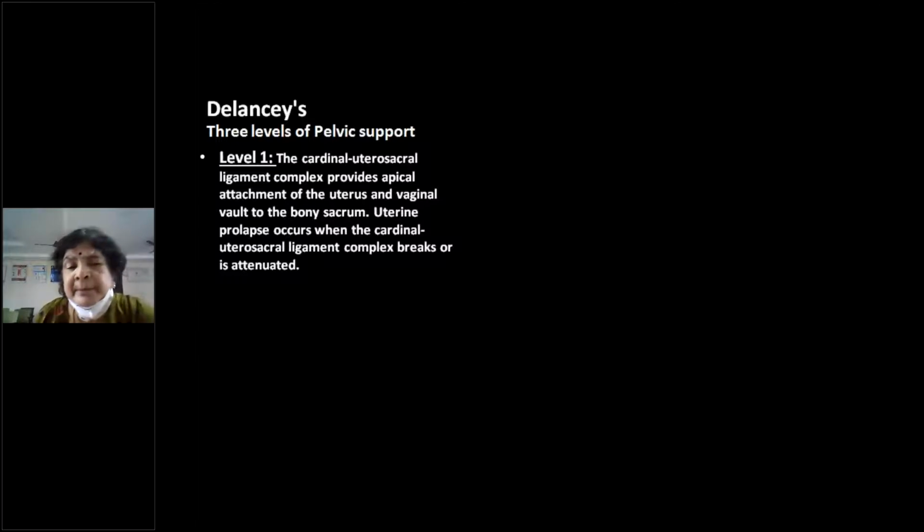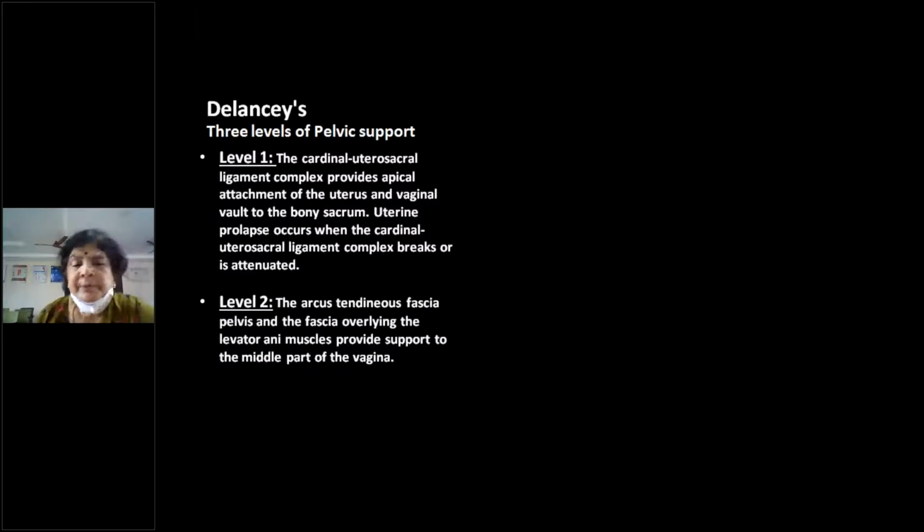Transversely you have the cardinal ligament, posteriorly you have the uterosacral ligament. That forms the support for the lower part of the cervix and the vagina to the bony sacrum and to the lateral pelvic wall. So uterine prolapse will occur when the cardinal uterosacral ligament complex is attenuated, weakened, and stretched out. That is level 1 support.